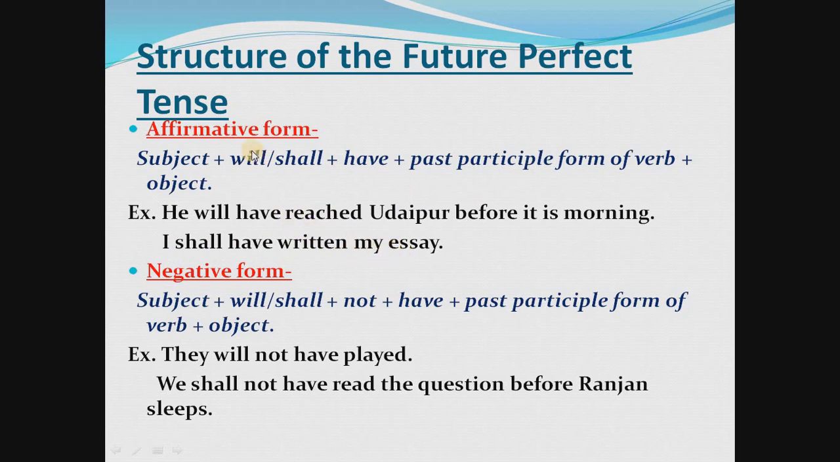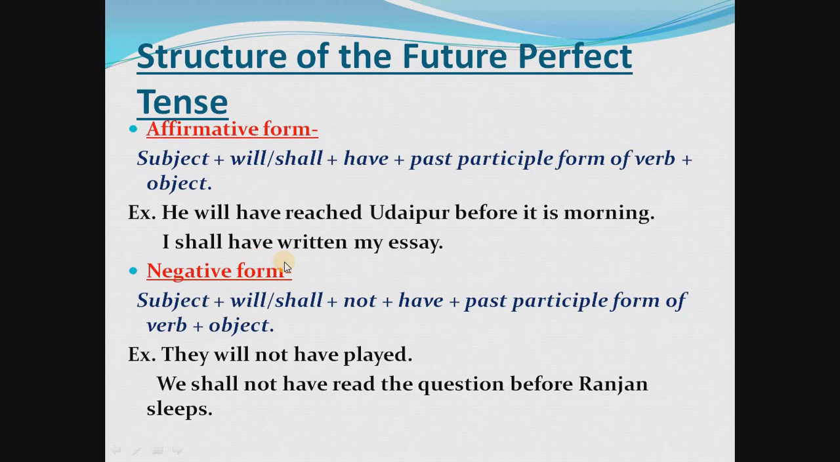Students, always remember we use shall with I and we, and for the other subjects we use will. When the subject is I or we, always use shall, and with the other subjects we use will. Will have verb third form, or shall have verb third form.